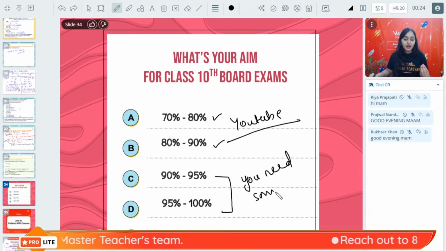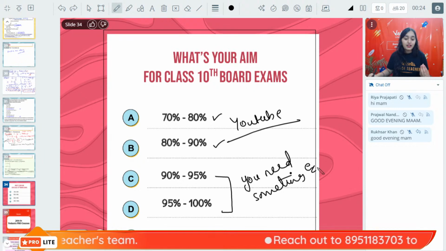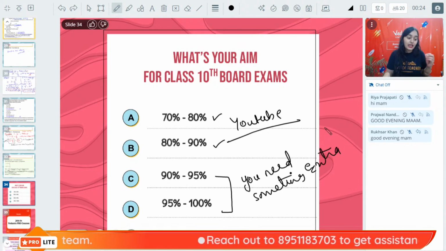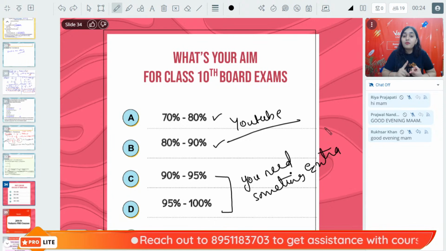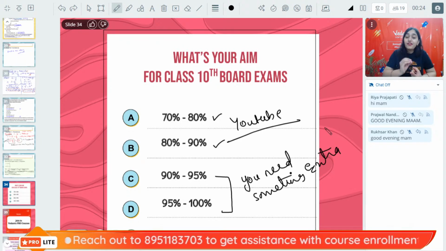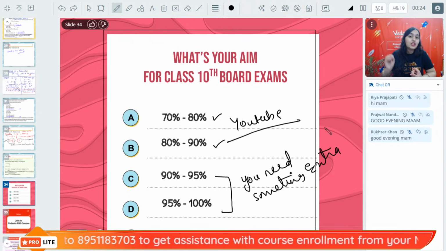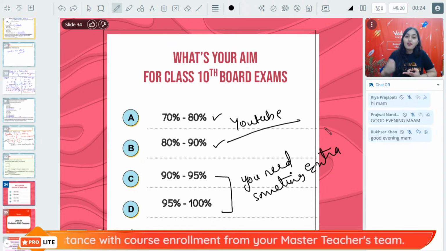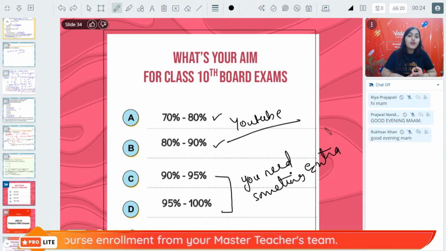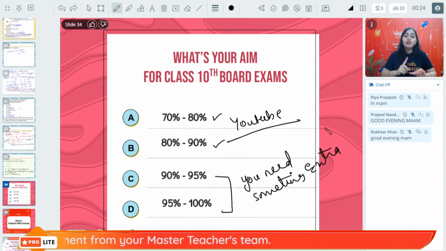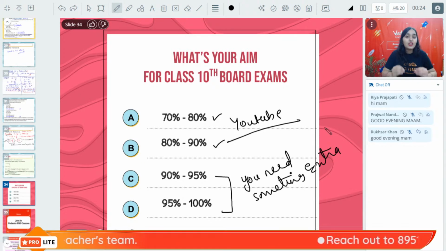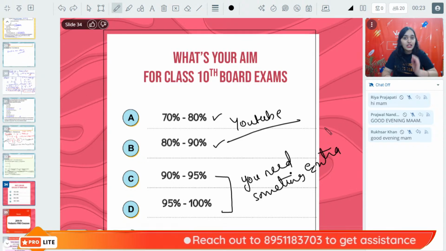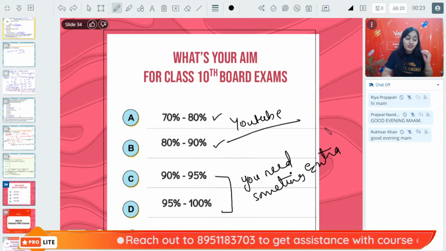Now, if your aim is to score above 90% or 95%, you need something extra. And what do you need that extra thing? You need a lot of practice of different types of questions that are going to come in your board exam. You need to go through different types of materials, solve a lot of sample papers, give a lot of mock tests, and be thorough with each and every topic that is going to come in your exam, and properly evaluate yourself from time to time and revise all the topics from time to time,